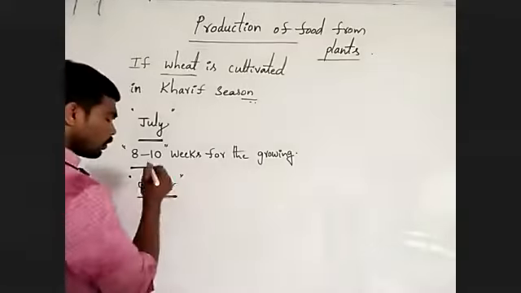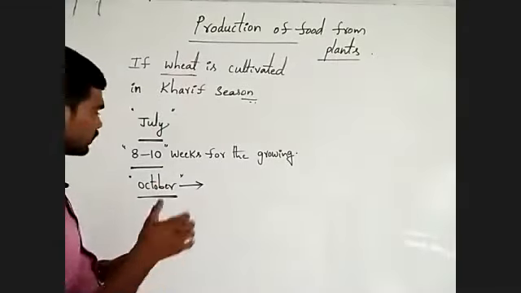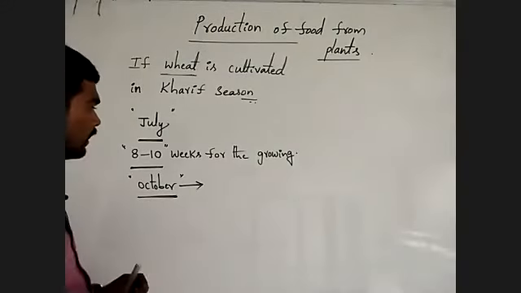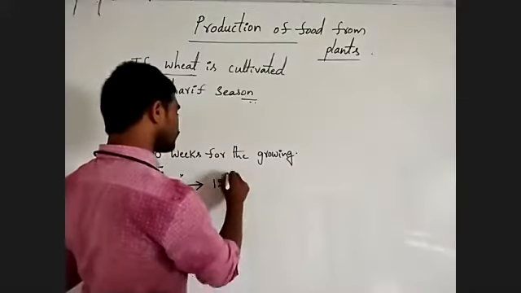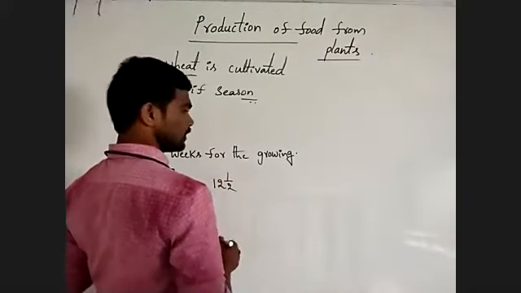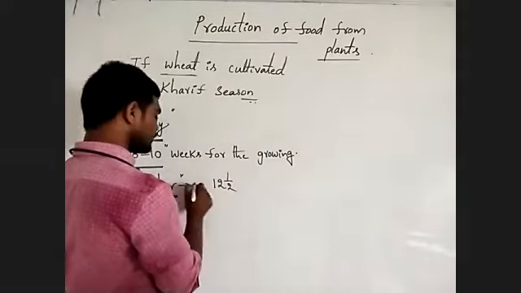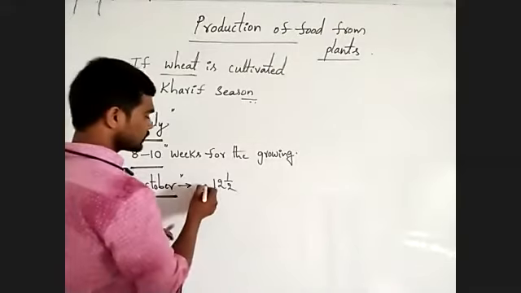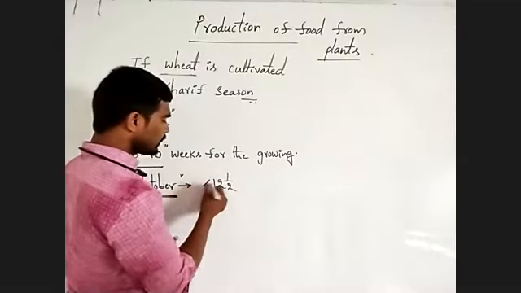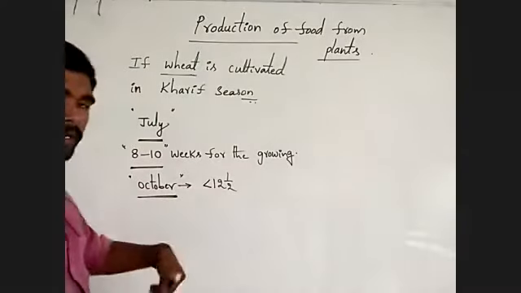Here, October onwards actually, night duration is more than 12.5 hours. Okay, night duration is more than 12.5 hours from the October onwards.